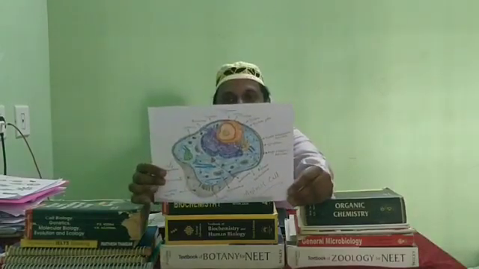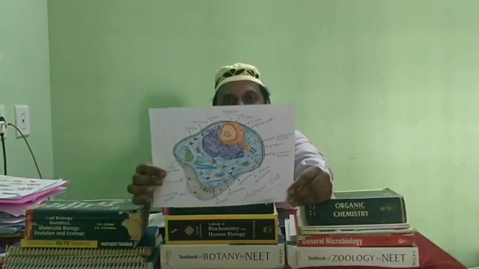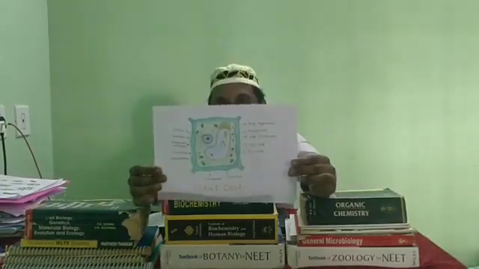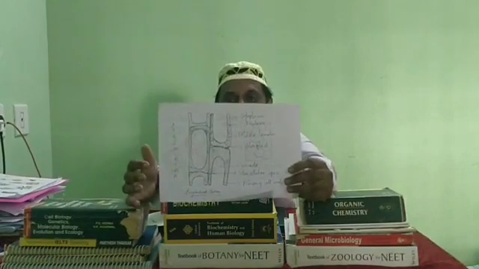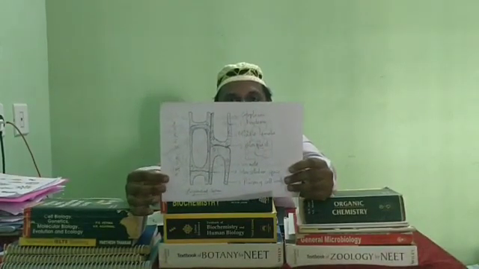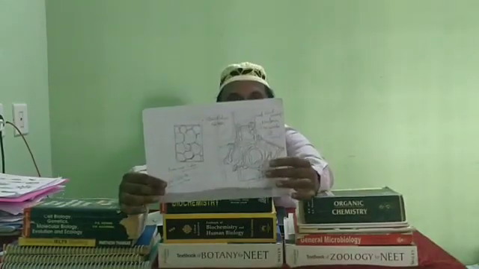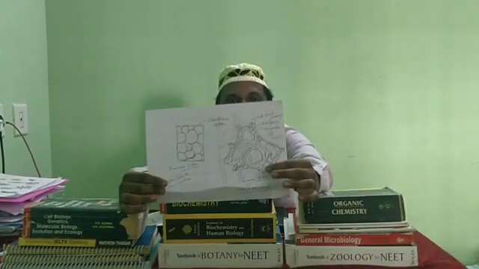Please see this properly, students. This is a perfect animal cell, and this is a plant cell. Can you see? Yes, this is a plant cell. In plant cells, I'm giving a small introduction to two types: parenchyma cells and collenchyma cells. Parenchyma cells' major function is photosynthesis and storage of food. Collenchyma cells give proper support to the plant.